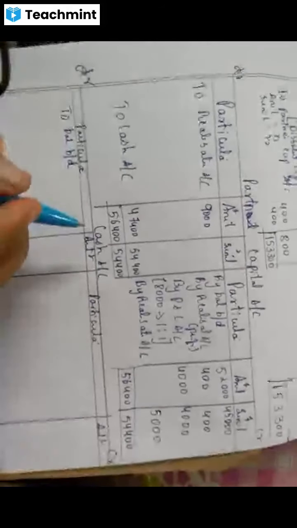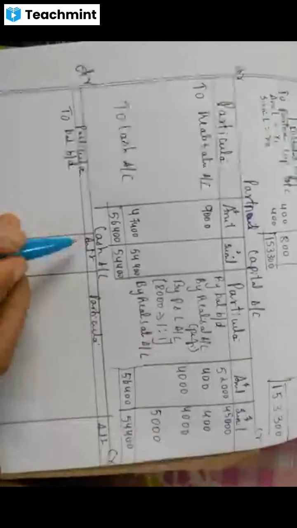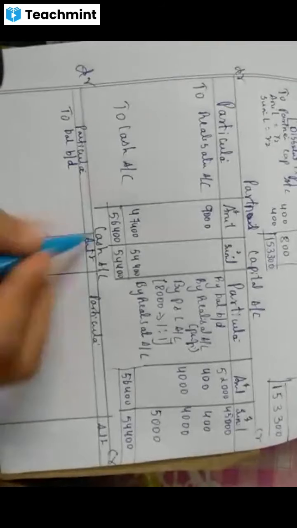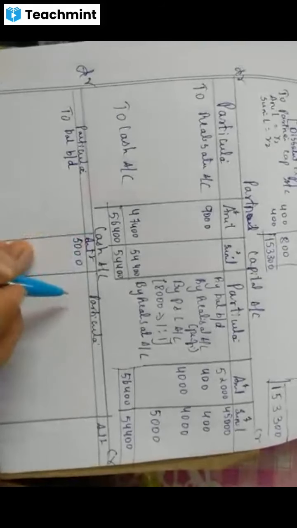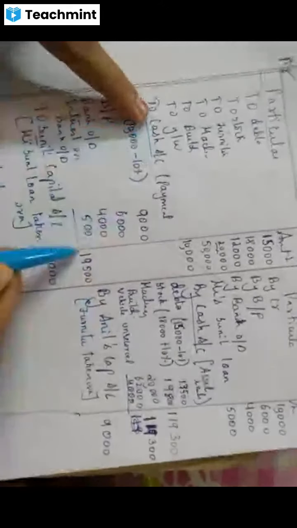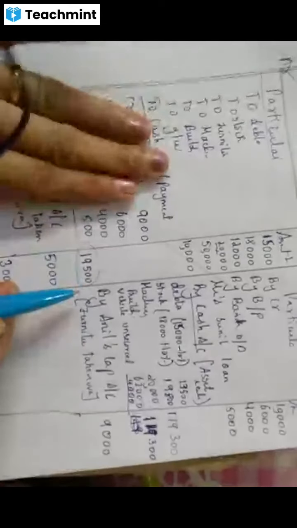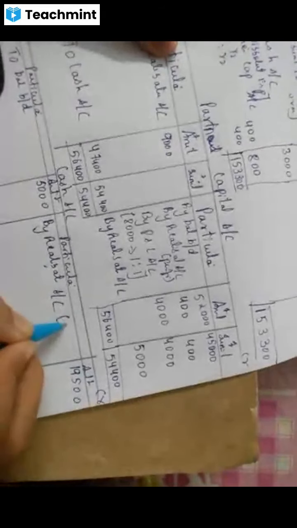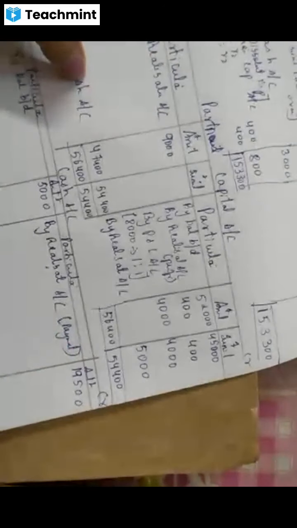Okay, to balance brought down. Okay, what is the amount brought down? See the question. Balance sheet only. 5,000. Next, it is easy. You have to see where all cash account is there. See cash account. How much it is? This amount. It is there in which side? Debit side. So I'm writing here in the credit side. By realization account. Amount is 19,500. It is payments, right? In the bracket, just write payments there. This is optional, okay? If you don't write also, no problem.